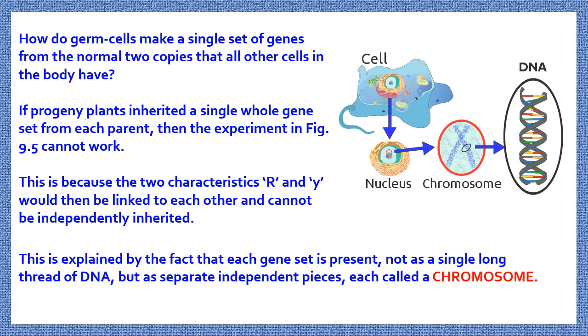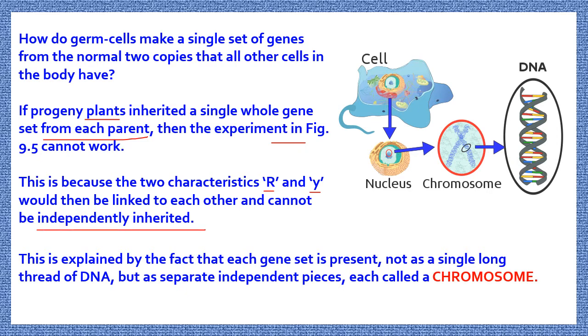If progeny plants inherited a single whole gene set from each parent, then the experiment that we are seeing over here in figure 9.5 will not work properly. The experiment will not be successful. Why is it so? It is because the two characteristics R and Y, R for round and Y for yellow, would then be linked to each other and cannot be independently inherited.